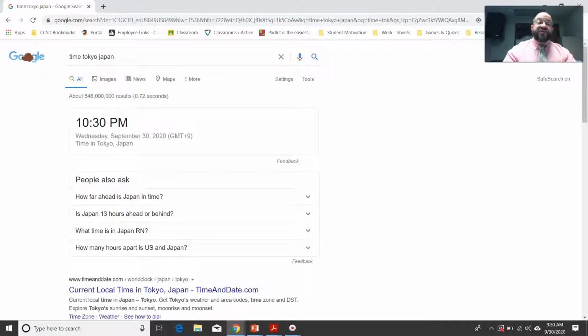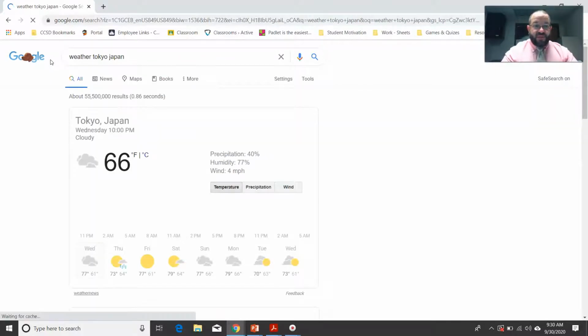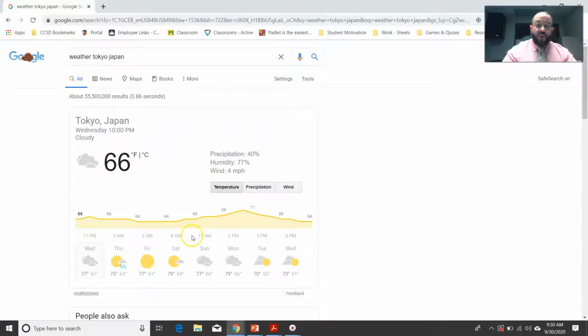And then one last thing I wanted to show you, right? And, hey, what's the weather in Tokyo, Japan? We know it's 10:30, but right now, weather. There we go. About the same as it is in Great Britain. All right, fair enough, a little bit more sunshine.